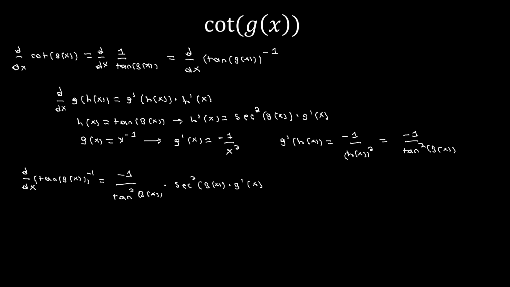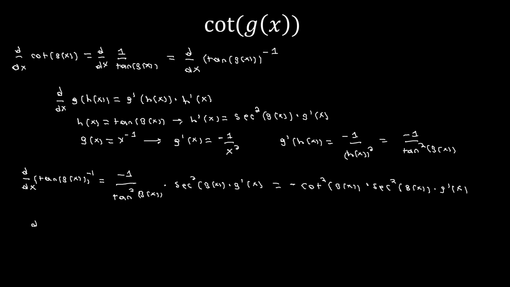Now that we have this, we just need to simplify. So what I'm going to do is break everything up in terms of sines and cosines here. But first, I'm going to rewrite this as negative 1 cotangent squared g of x times secant squared g of x times g prime of x.